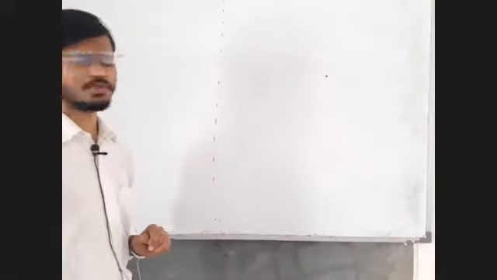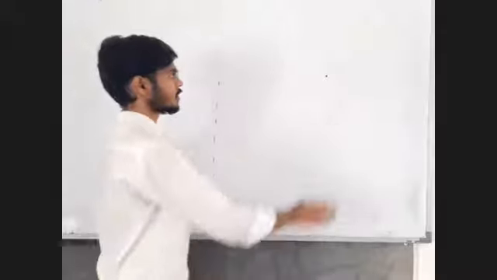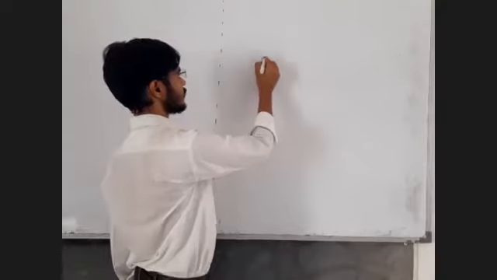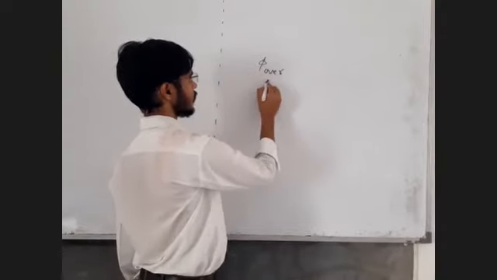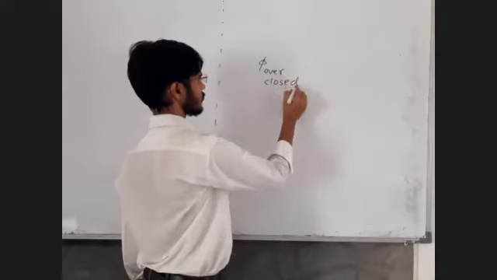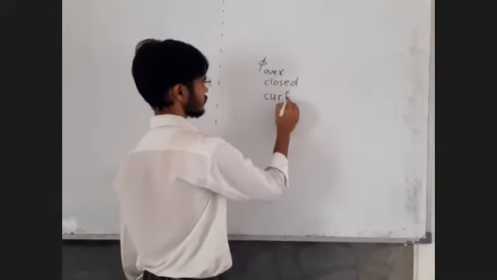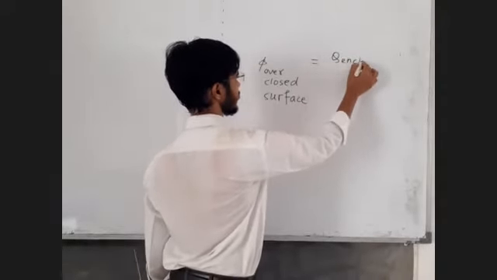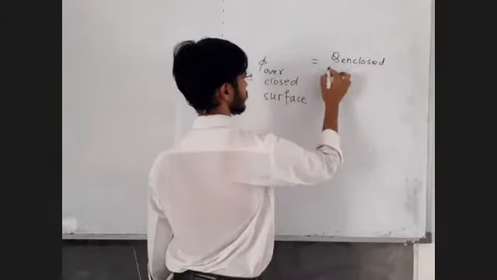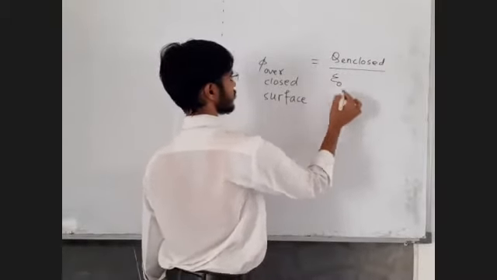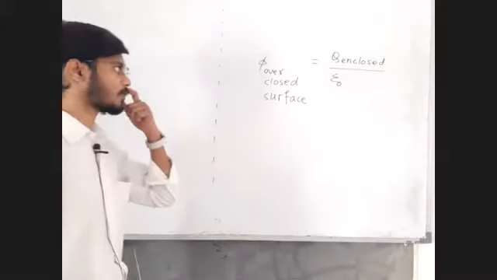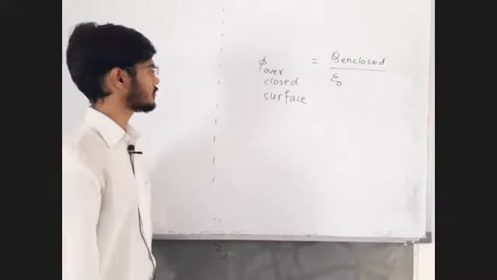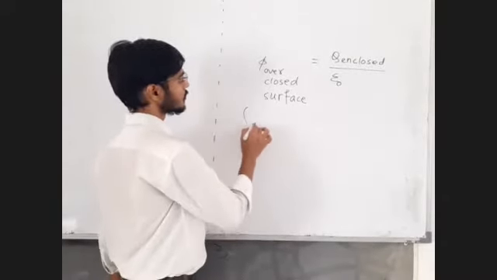We said electric flux over a closed surface is equal to charge enclosed by that surface divided by epsilon or epsilon 0, depending upon whether there is medium or vacuum. And the Gauss theorem said,